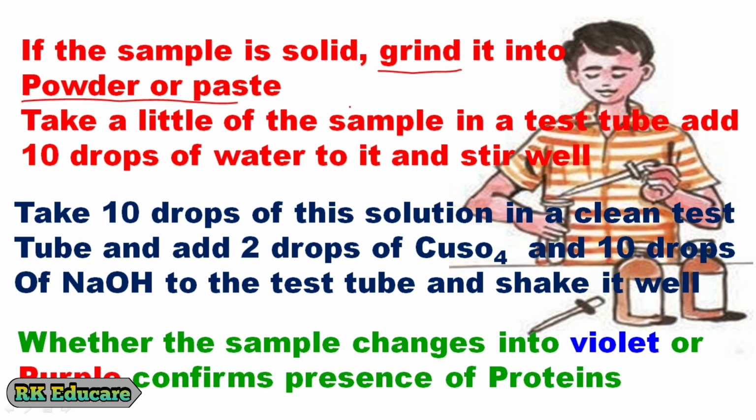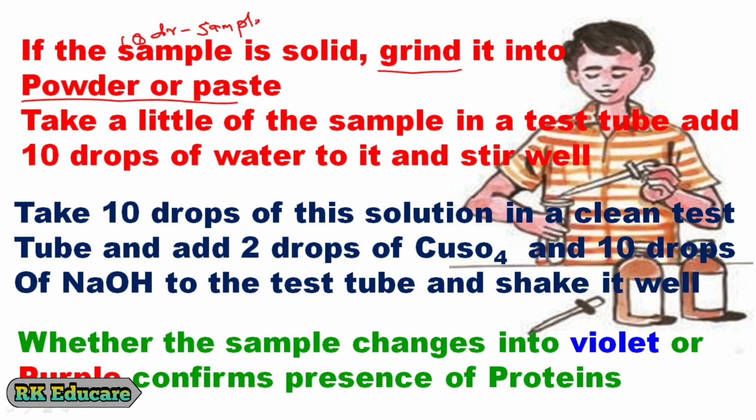So take a little of the sample in a test tube and add 10 drops of water to it and stir it well. After stirring the sample well, we have to add 10 drops of it in a test tube and add 2 drops of copper sulfate and 10 drops of sodium hydroxide solution and shake it well.